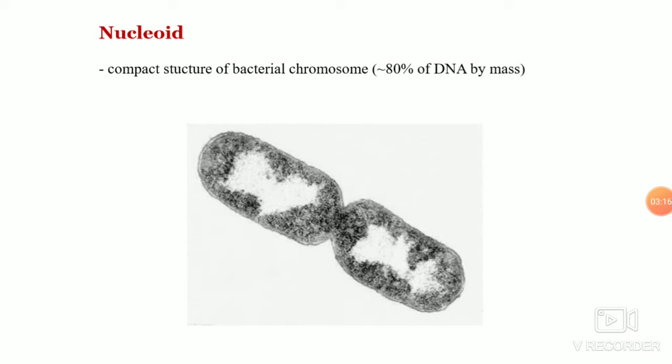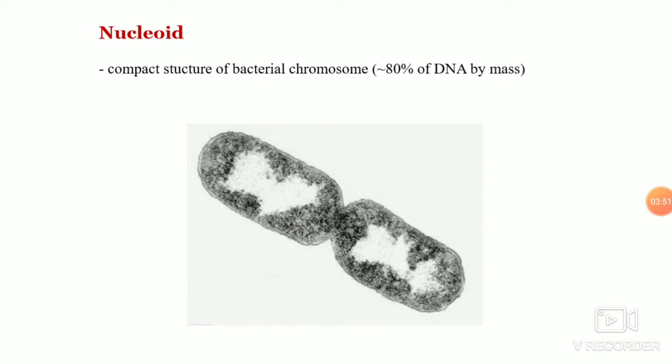Well, that is what people thought, until advances in technology allowed us to study how this genetic material is spread. The genetic material is condensed, or they form one structure called the nucleoid, that is the compact bacterial chromosome. If you take the mass of the bacterial cell, around 80% of the mass is the DNA. Earlier they thought that the bacterial chromosome fit randomly within the cells with no reproducible organization.